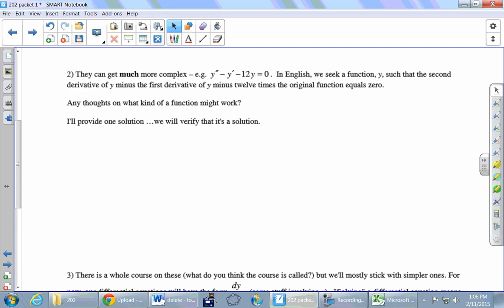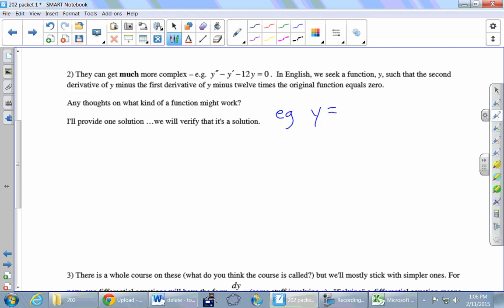You want to take 2 derivatives of the original function. You want to subtract the first derivative of the original function. Then you want to subtract 12 times the original function itself, and somehow magically everything disappears and you get 0. So the question is, what might the solution to this differential equation be, or what might it look like?